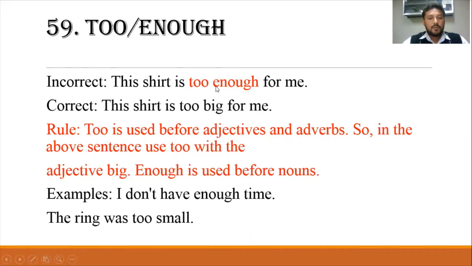So after too, we cannot use enough. We have to use too big, and if we want to use enough, we have to use it before the noun. Like, I don't have enough time. So enough here is before time, which is a noun. So before the noun, we can use it. The ring was too small.